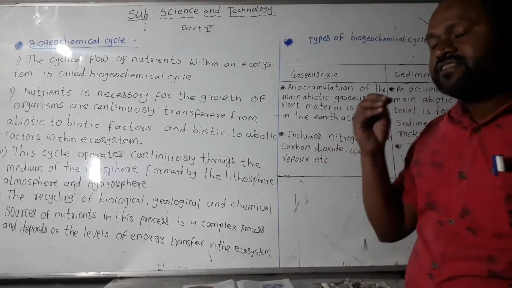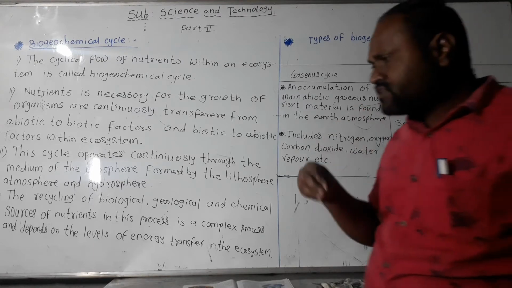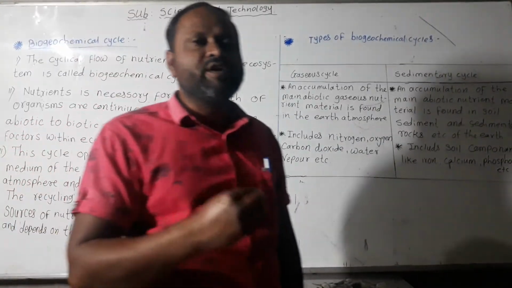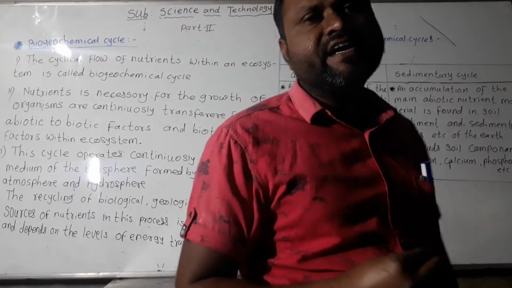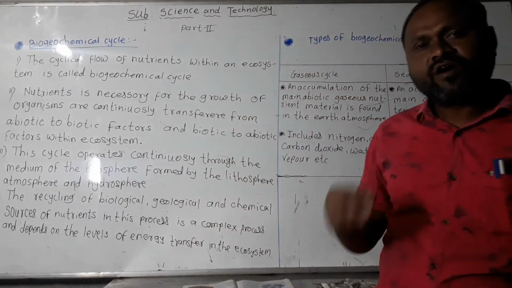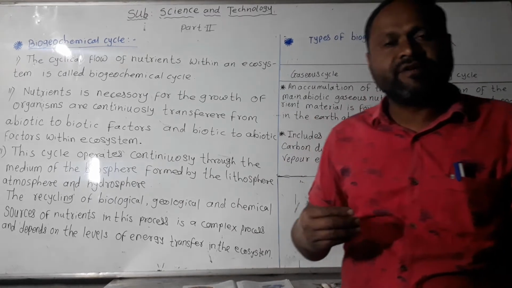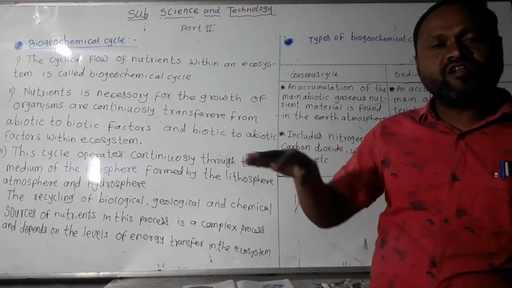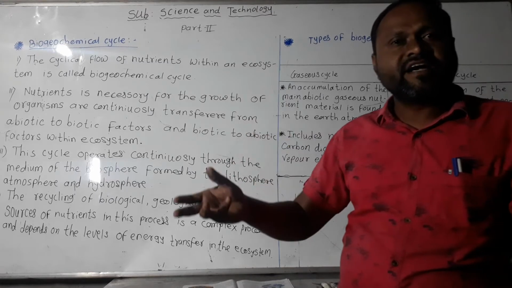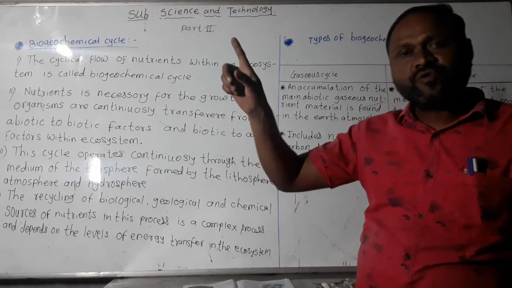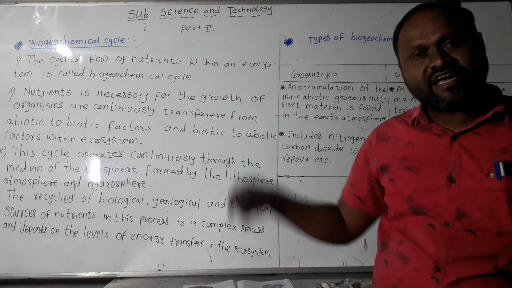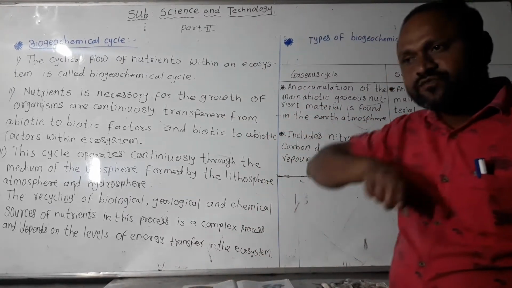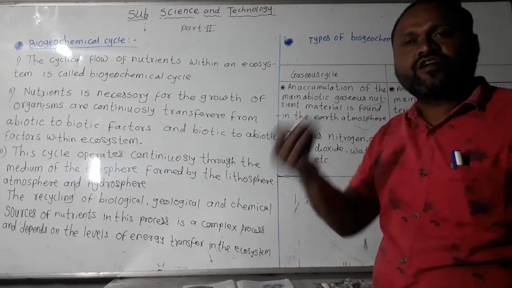The prepared food, in the form of complex food such as carbohydrate, is transferred from one trophic level to another. Finally, decomposers decompose the dead organisms, and all these nutrients go back to the soil.